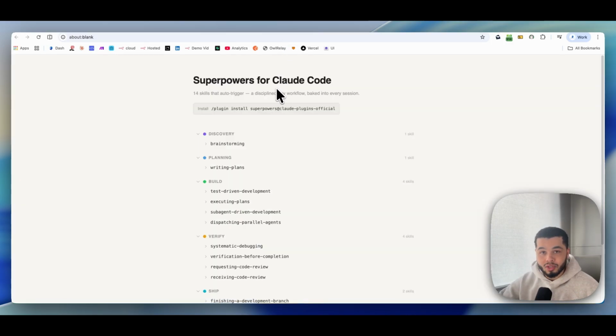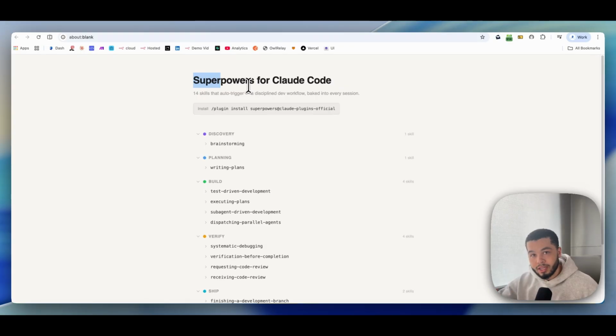And I'm going into this with the assumption that you already kind of know what a skill is in Claude Code at this point. Now this specific skill, superpowers, for Claude Code is to help you with the entire development process. Now like always, obviously you don't need to know how to code. Claude Code is going to do that for you. And you're probably wondering, alright, if Claude Code is going to do the coding, then what does superpowers actually do to help me with development?